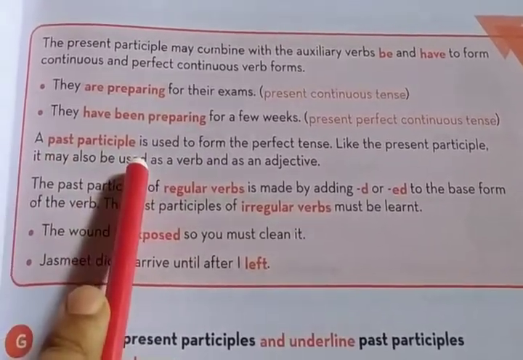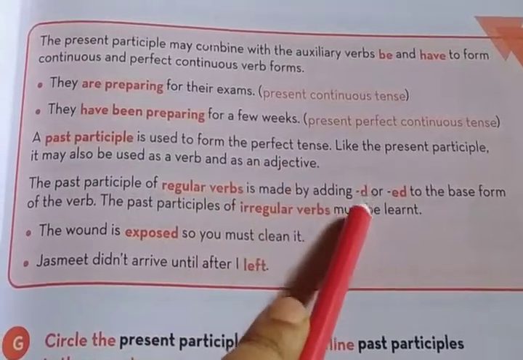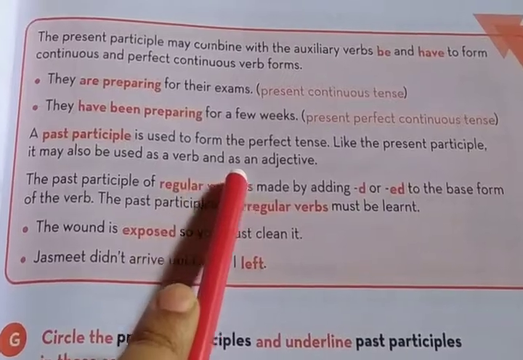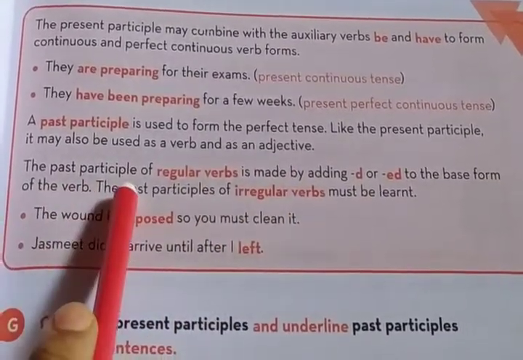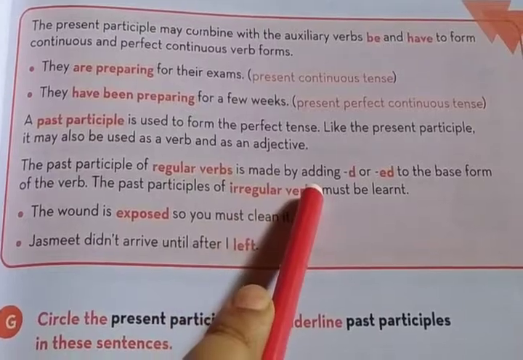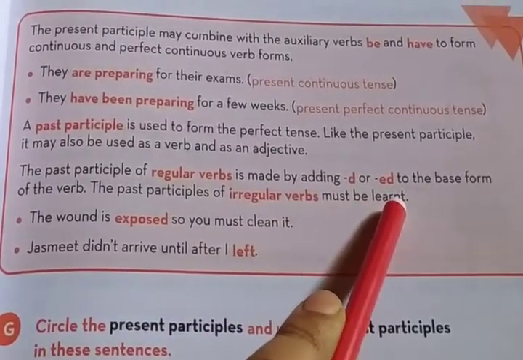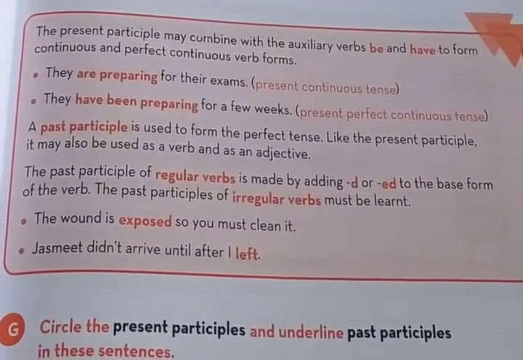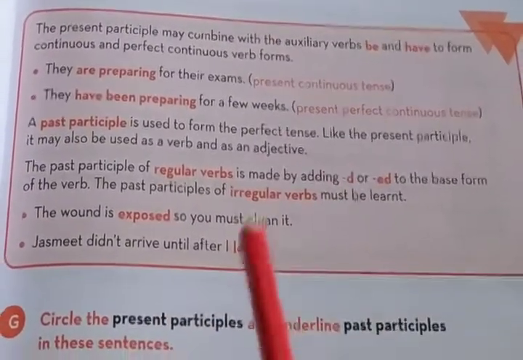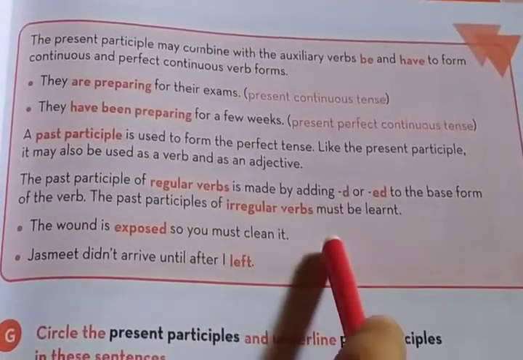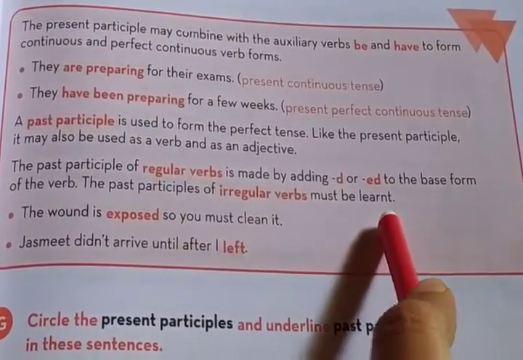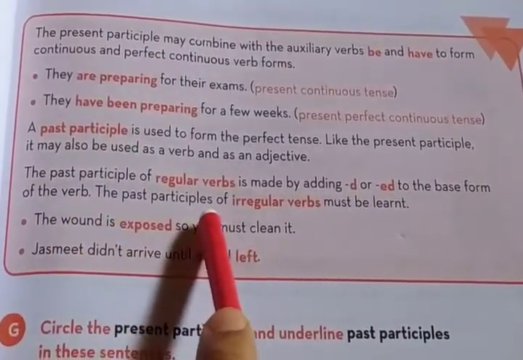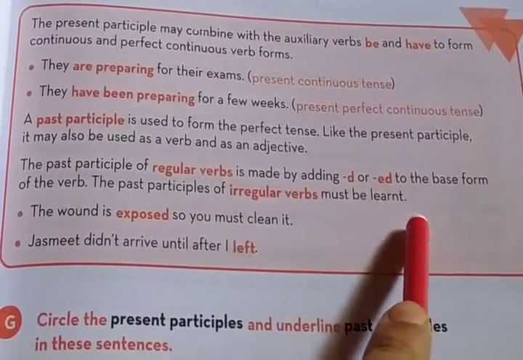A past participle is used to form the perfect tense. Like the present participle, it may also be used as a verb and as an adjective. The past participle of regular verbs is made by adding d or ed. Ing is not added. When it is ing, you can tell it is a present participle, not past. But for a past participle, d or ed is always added to the base form of the verb. Base means main verb. The past participles of irregular verbs must be learned.